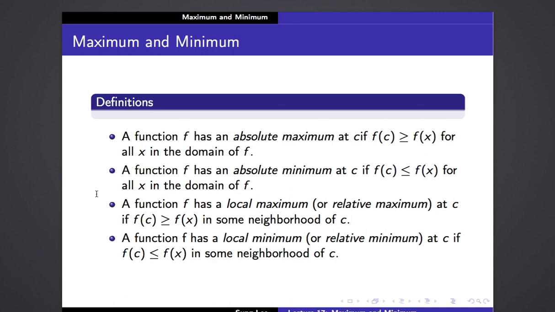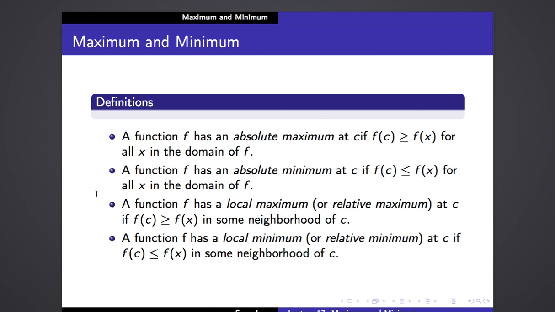Similarly, a function f has a local minimum or relative minimum at c if f of c is less than or equal to f of x in some neighborhood, some open neighborhood of c, in other words, in some open interval which contains c.